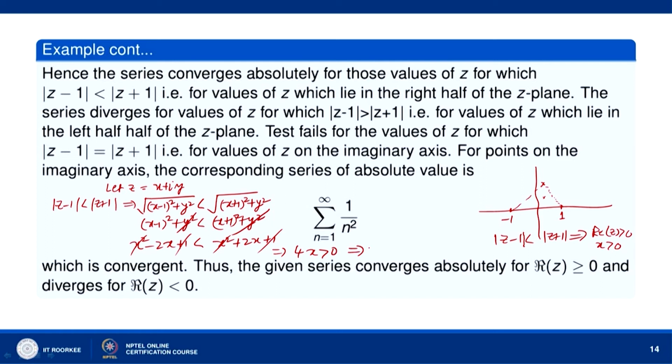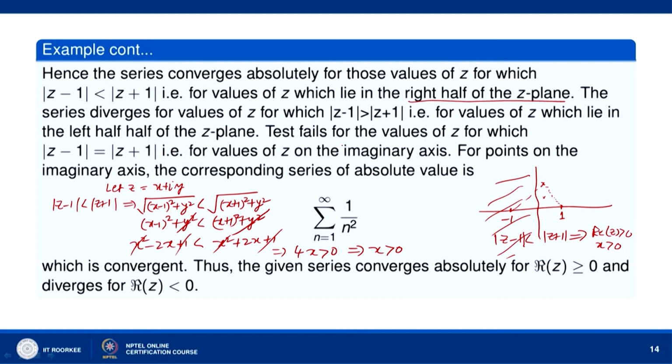So, which implies that x greater than 0 means the points which lie to the right half of the z plane satisfy the inequality mod of z minus 1 less than mod of z plus 1, and the series diverges for values of z for which mod of z minus 1 is greater than mod of z plus 1, that means left half of the z plane. So, that means the values of z which lie to the left half of the z plane, that means the values of z for which x is less than 0.